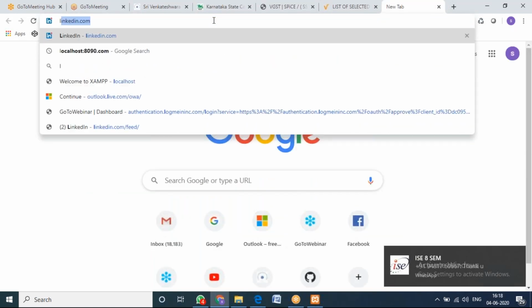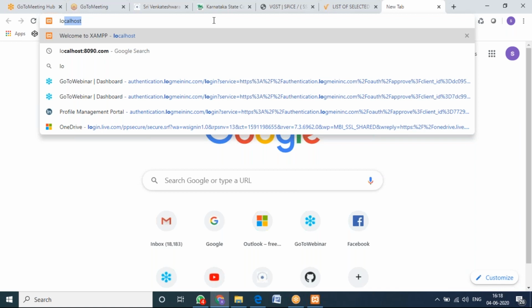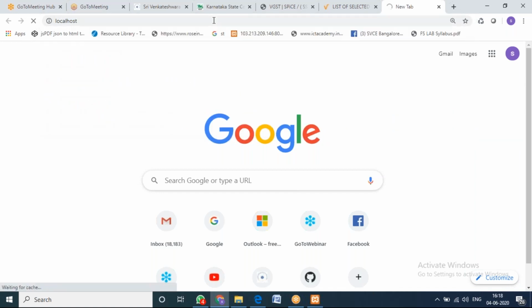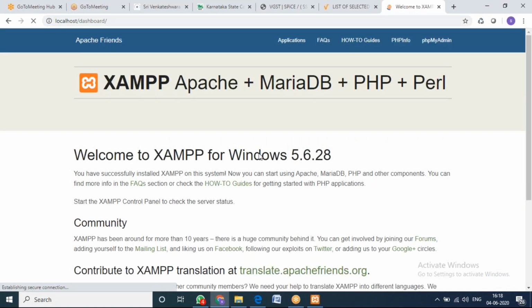See, I have not changed any port number, right? This is where yesterday we got error because I kept on trying for new port. So now we have not changed any port number. Directly you type localhost, then enter. Then you should see this screen. If you are seeing this screen, that means your XAMPP is working fine without any errors.